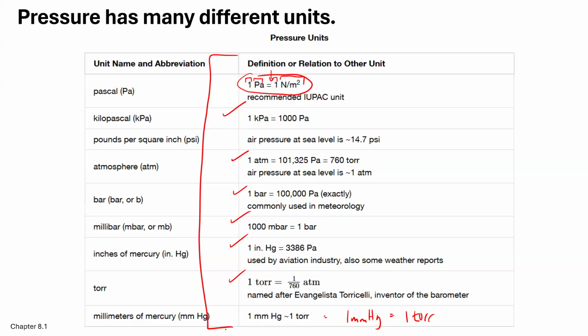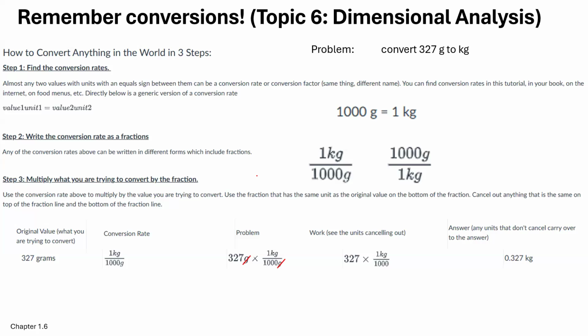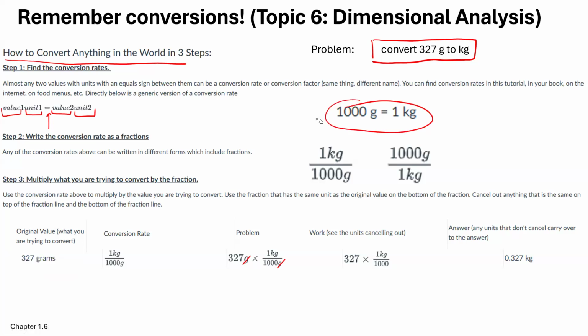All right. So remember topic 6, dimensional analysis, how to convert anything in the world. It's a quick review. Again, we want a number or a value, a unit, an equal sign, a number, and a unit, right? So how to convert anything in the world in 3 steps. Let's say we have this problem: convert 327 grams to kilograms. Well, first step, find the conversion rate. I look it up and it's 1,000 grams equals 1 kilogram. And I know I keep saying this, and this is review, but again, you have to have the number, the unit, the equal sign, the number, and a different unit.